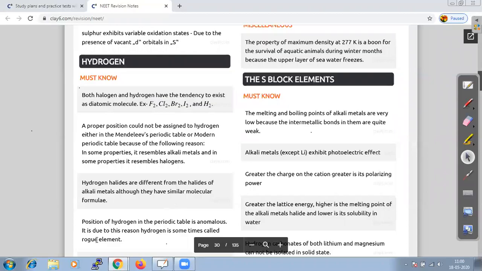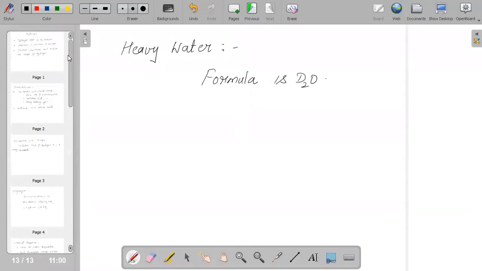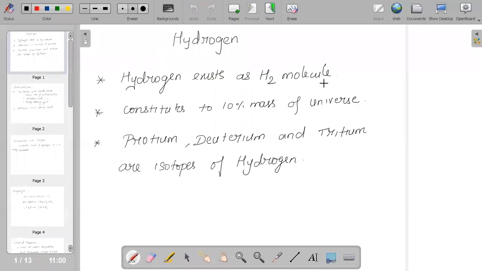So if we discuss hydrogen, we can say that hydrogen exists as an H2 molecule, and basically it constitutes 10% of the total mass of the universe.